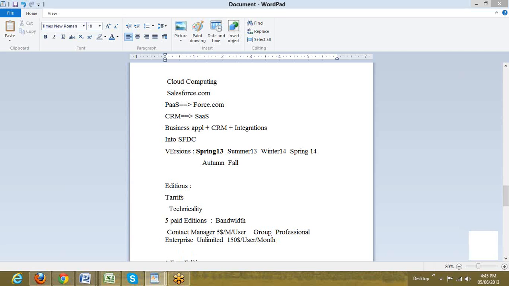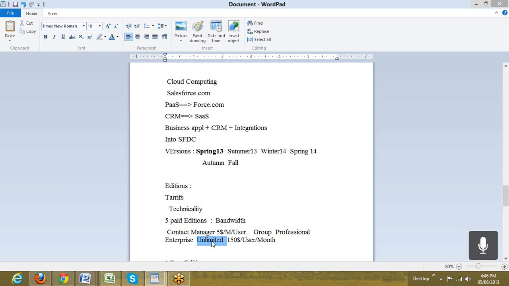There is nothing much to do with these editions, but whenever we go for an interview and when we work, they ask which edition of Salesforce you have worked on. The most common editions which we quote are either Professional Edition, Enterprise Edition, or Unlimited Edition. We generally do not project Contact Manager or Group. So Professional, Enterprise, or Unlimited, all 3 are accepted. And the look and feel, the components available, the way we work is the same in all the 5 editions.